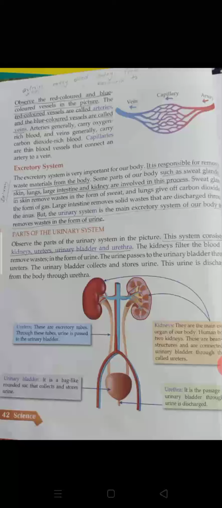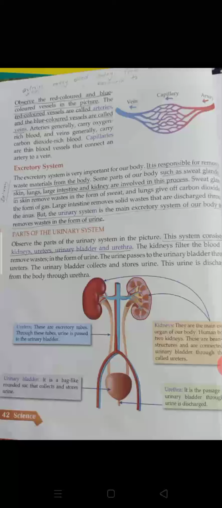Finally, the very important things are kidneys, which remove our waste in the form of urine, that is the urinary system. In the excretory system, the urinary system is the main important thing. Here in the urinary system, the kidney is the main organ which removes waste in the form of urine. So the parts of the urinary system are kidneys, ureters, urinary bladder and urethra. Right?